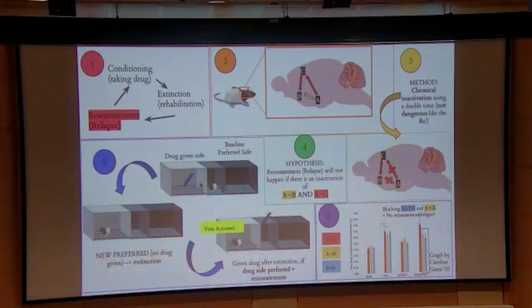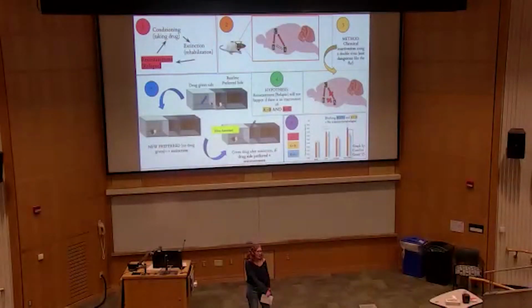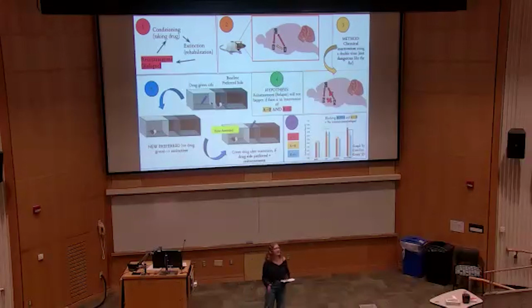They could then undergo extinction, in which we took away the drug for 8 days. Another test was done to determine that the rats no longer had a preference for this drug side. Then they could move on to our final stage, in which we gave them the drug again and injected something that would activate the virus that we originally intended to block the pathways. So to reiterate, we originally hypothesized that blocking the pathways A to B and A to C would prevent relapse. So we did actually find that.